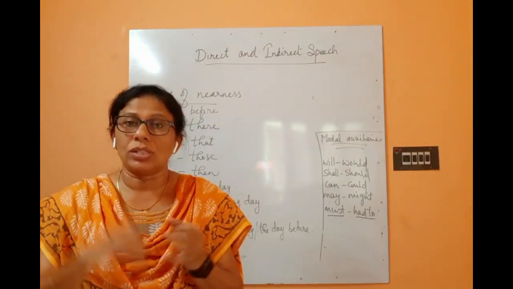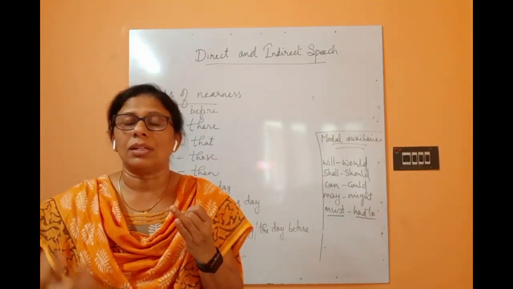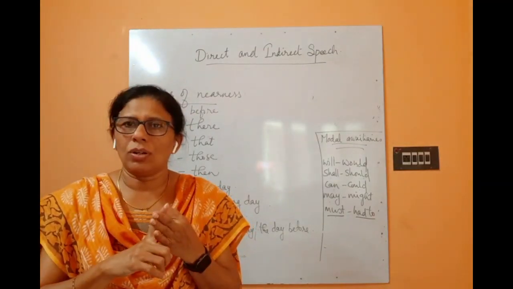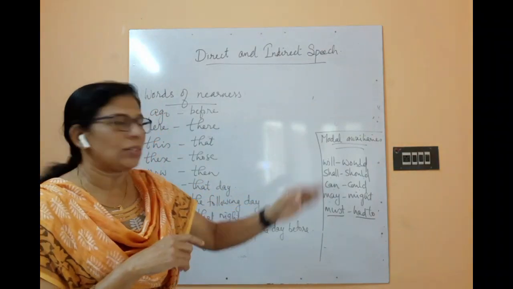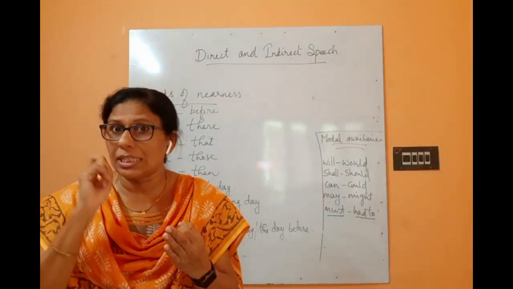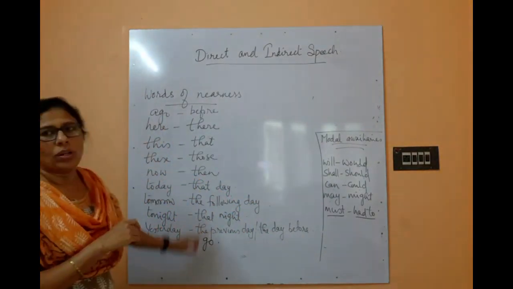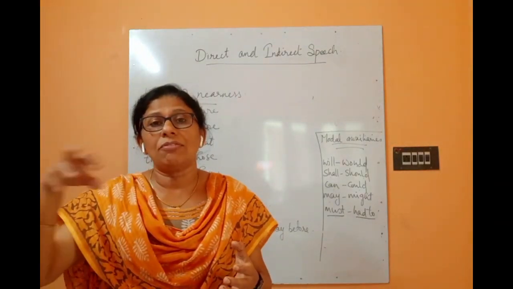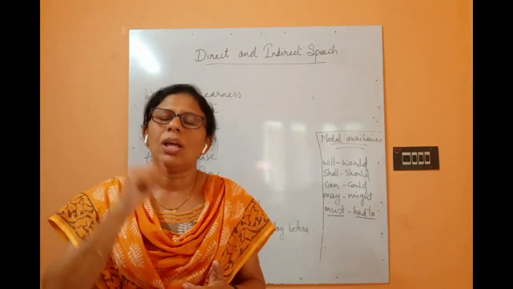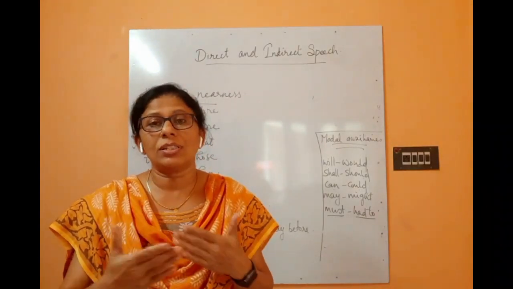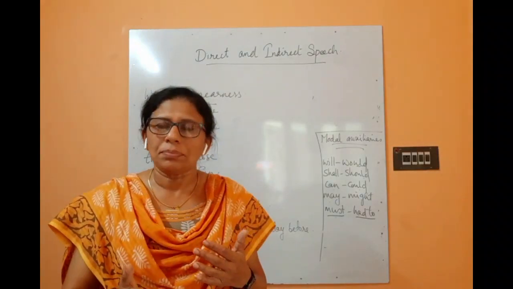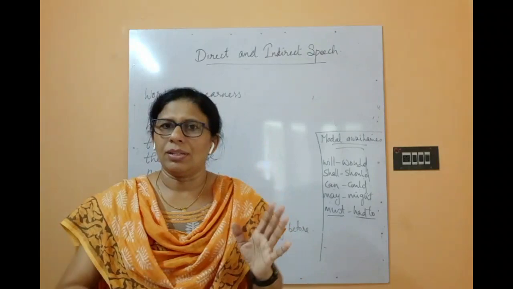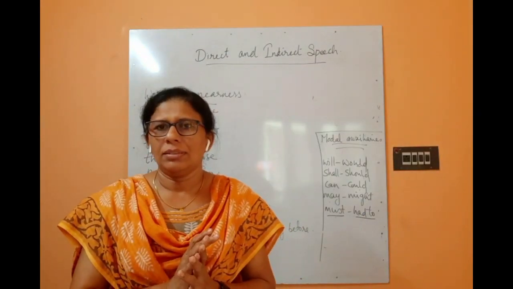Tenses will change. Persons will change: first person to third person, second person to first or second, third remains the same. Modal auxiliaries will change if they are there: will to would, shall to should, can to could. Also words of nearness will change. So every word we have to be very careful about when we convert. A lot of changes will happen, and more than all, we have to convert all kinds of sentences to a statement, the SVO pattern.